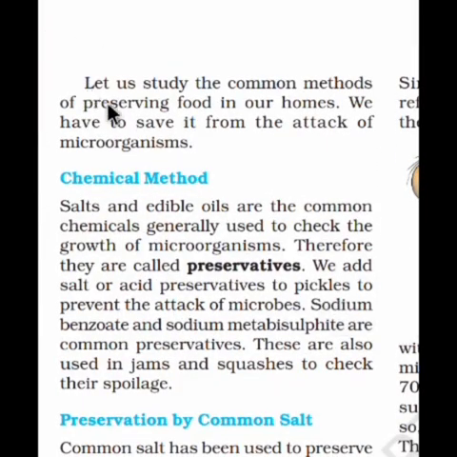Now let's study the common methods of preserving food in our homes. We have to save it from the attack of microorganisms. How can we do it? Here the first one is the chemical method. Salt and edible oils are the common chemicals generally used to check the growth of microorganisms. Therefore, they are called preservatives.